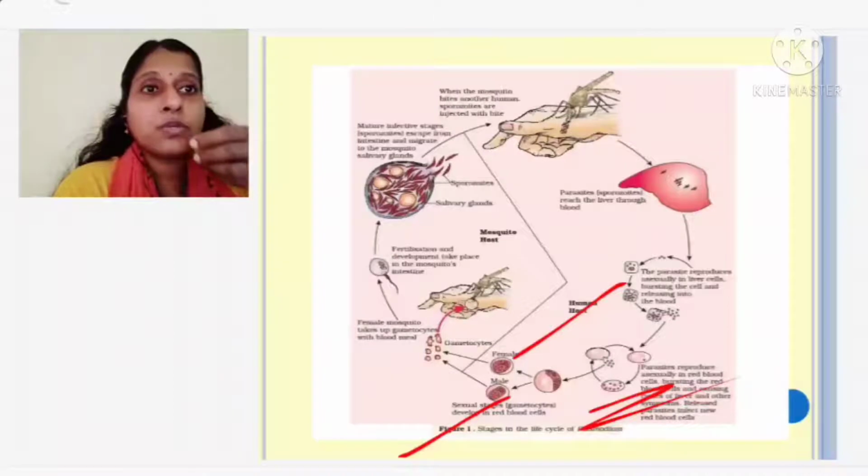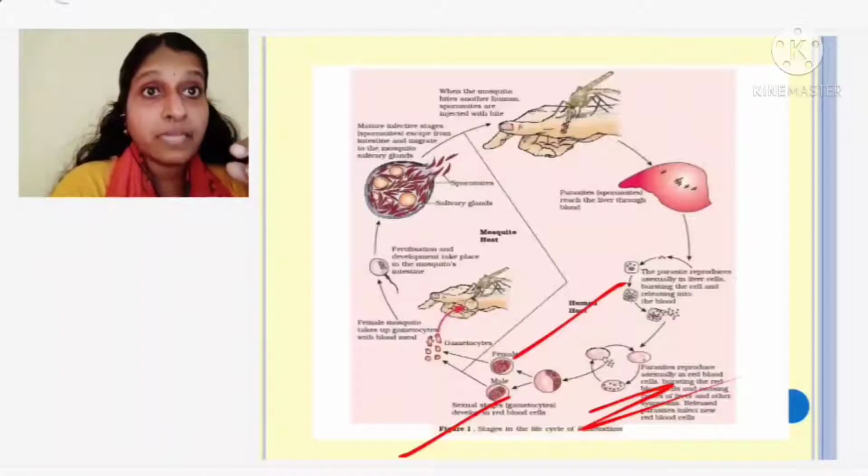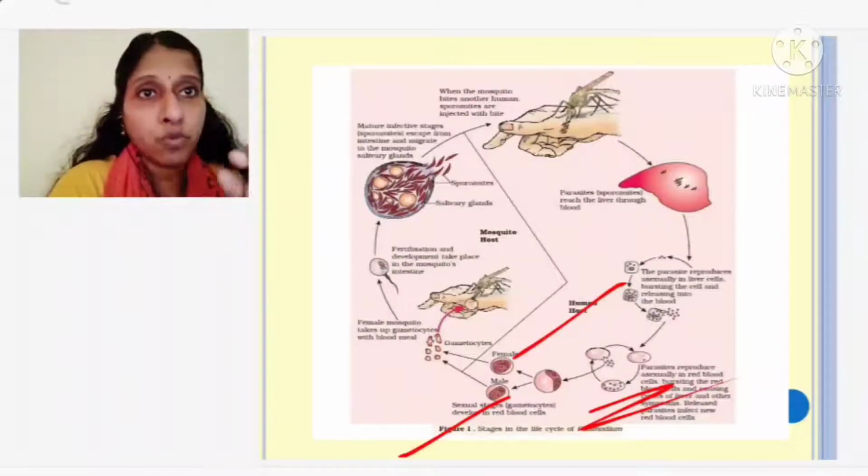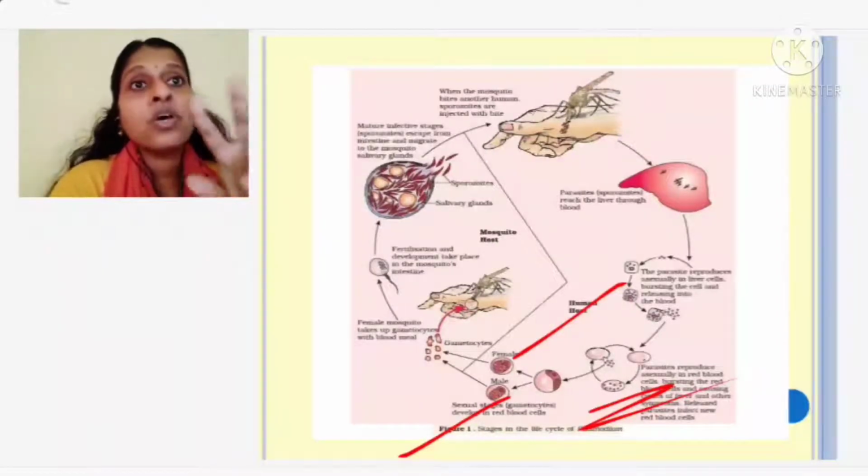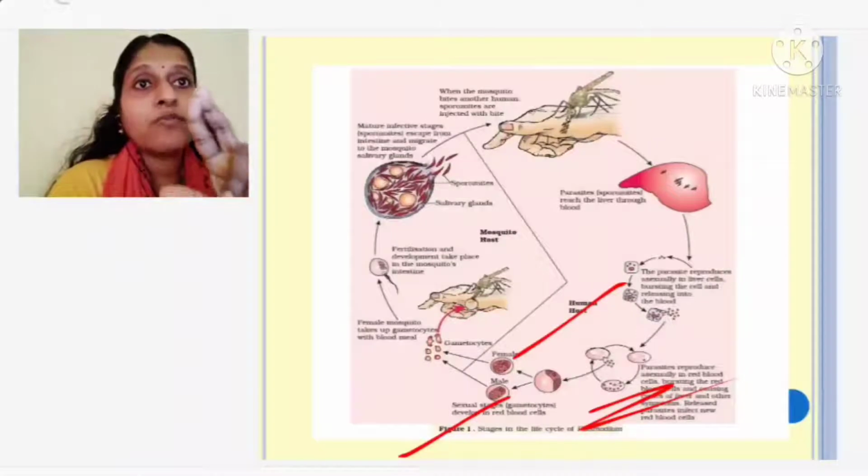When the gametocytes reach the intestine, the gut of the mosquito, the conditions are favorable for the gametocytes of the Plasmodium to undergo fertilization.